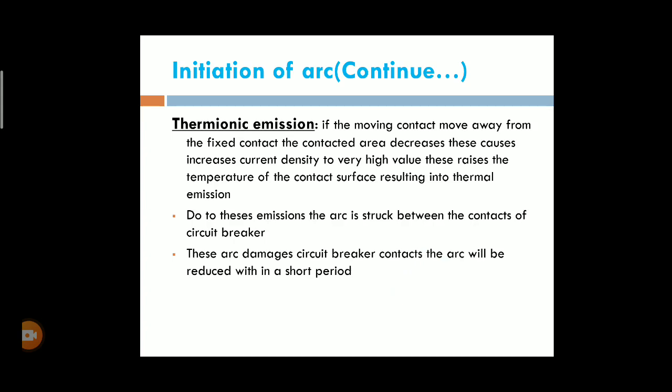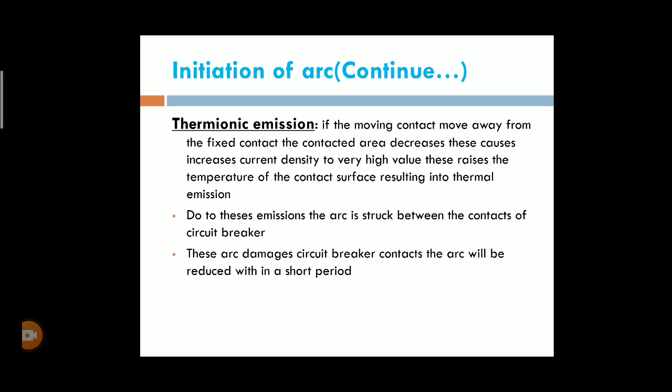Next one is the thermionic emission. If the moving contacts move away from the fixed contacts, the contacted area is decreased. This increases the current density to a very high value. Due to that, the current density is increased, which raises the temperature of the contacted surface. Then the thermionic emission is obtained.